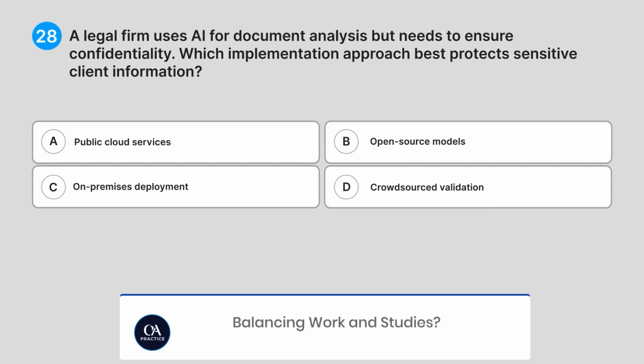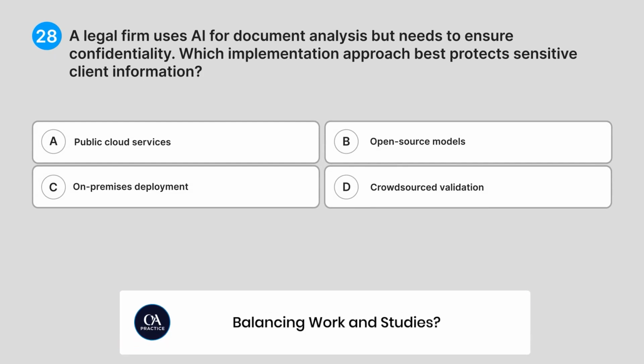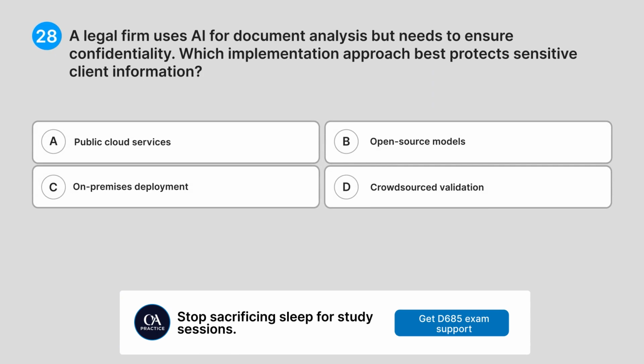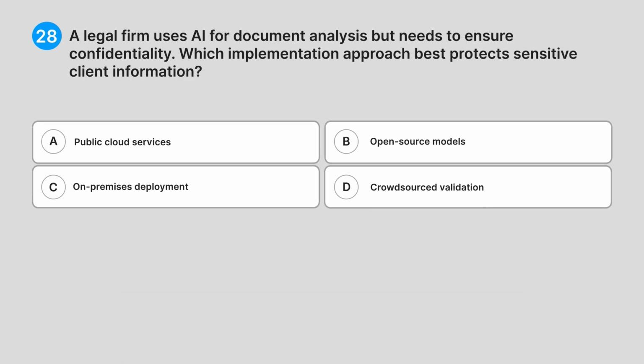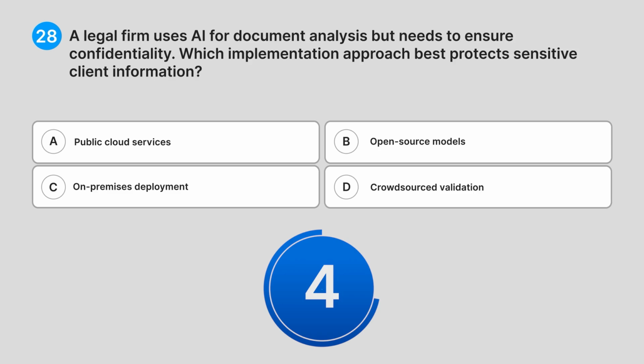28. A legal firm uses AI for document analysis but needs to ensure confidentiality. Which implementation approach best protects sensitive client information? A. Public cloud services. B. Open source models. C. On-premises deployment. D. Crowdsourced validation. Do you know the answer?